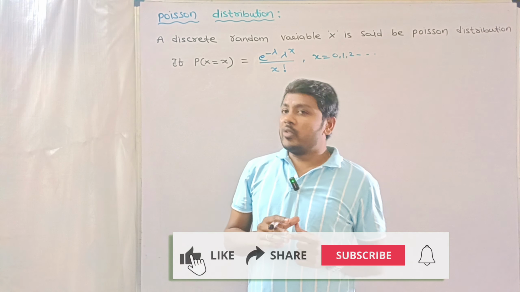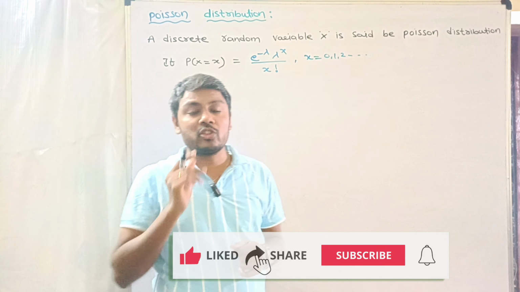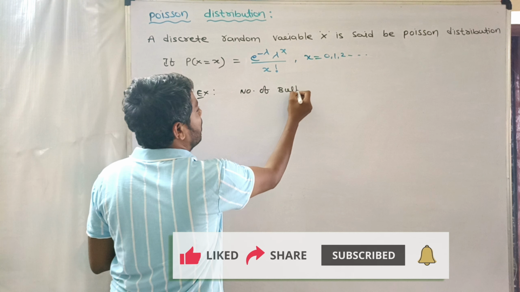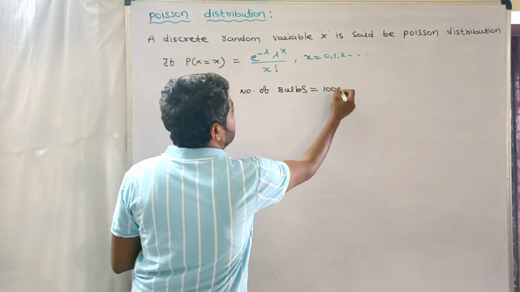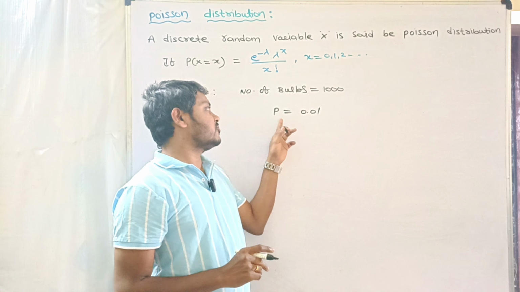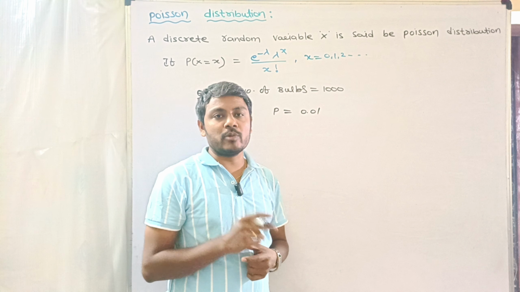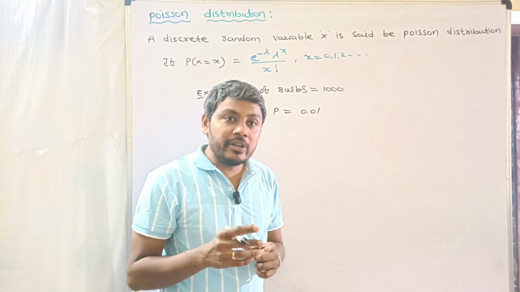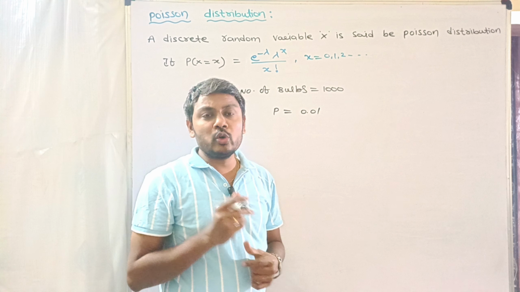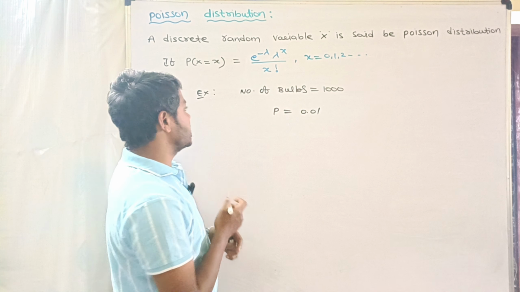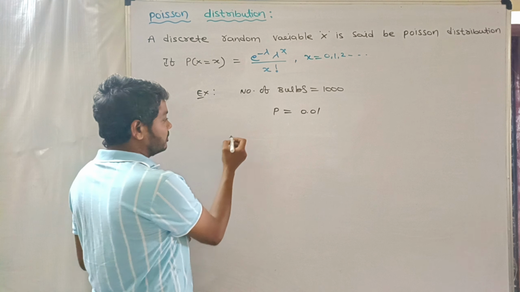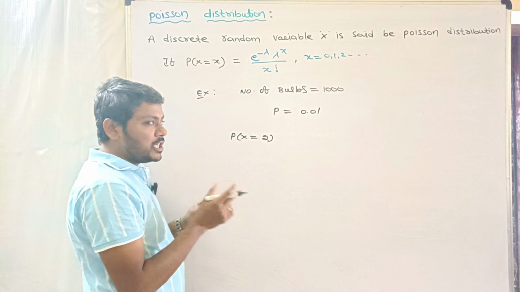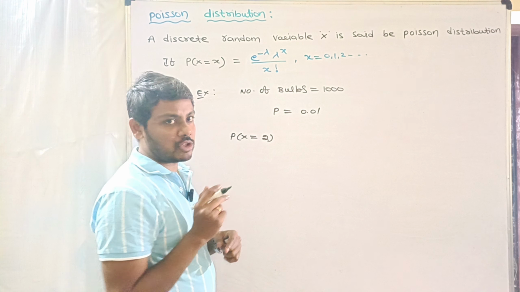For example, a company manufactures 1000 bulbs. This means the number of bulbs n is equal to 1000. P is the probability of getting defective bulbs, that is 0.01. Now, to find the probability of getting 2 defective bulbs, we can use the binomial distribution. So we can find P of X equals 2, which means the probability of getting 2 defective bulbs.